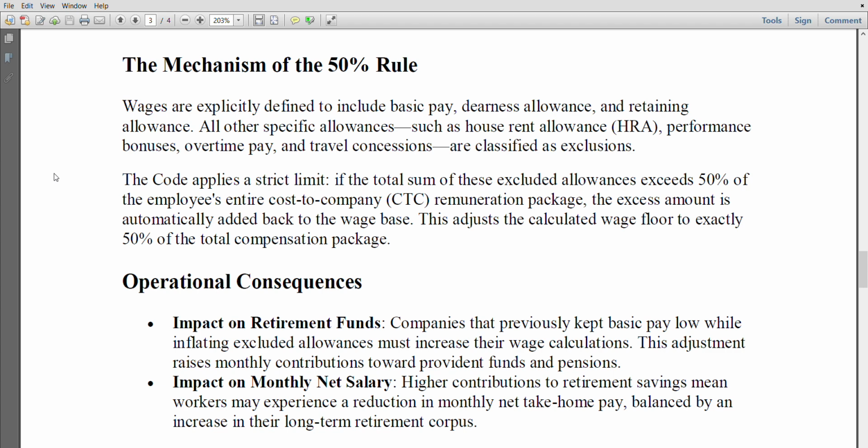Wages are explicitly defined to include basic pay, dearness allowance, and retaining allowance. All other specific allowances such as house rent allowance, HRA, performance bonuses, and overtime pay or travel concessions are classified as exclusions. The code applies a strict limit: if the total sum of these excluded allowances exceeds 50% of an employee's entire cost to company, CTC, remuneration package, the excess amount is automatically added back to the wage base. This adjusts the calculated wage floor to exactly 50% of the total compensation package.